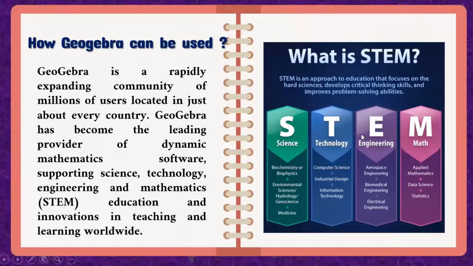As we have already known, STEM is an approach to education that focuses on hard science, develops critical thinking skills, and improves problem-solving abilities. These are the skills called 21st century skills that need to be inculcated in the students. So STEM: science, technology, engineering, and mathematics. GeoGebra is helpful in creating critical thinking skills and for applied mathematics, data science, and statistics. Hope I have introduced you to the best software for STEM.